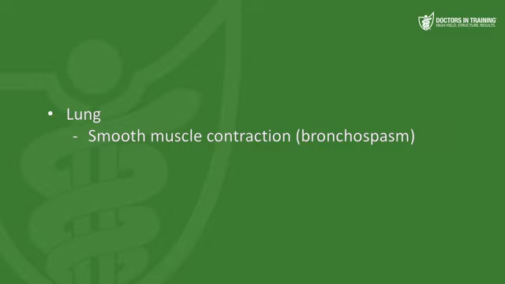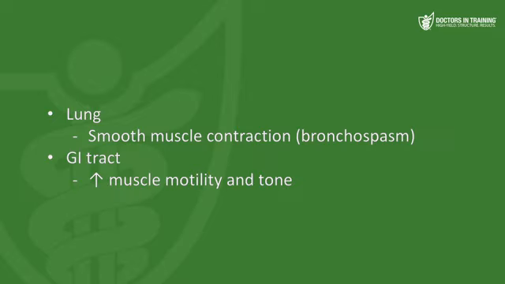Now, in the last lecture, we filled out a table that listed the effects of stimulating the parasympathetic nervous system. Let's review that very quickly so we can predict what happens when we inhibit that stimulation. So remember in the lung, we saw smooth muscle contraction, so that led to bronchospasm. In the GI tract, we had increased muscle motility and tone, so you got more digestion and transit through the intestines. Those salivary glands are going to make that copious watery secretion.